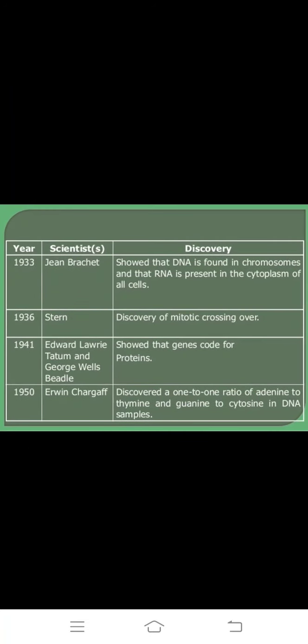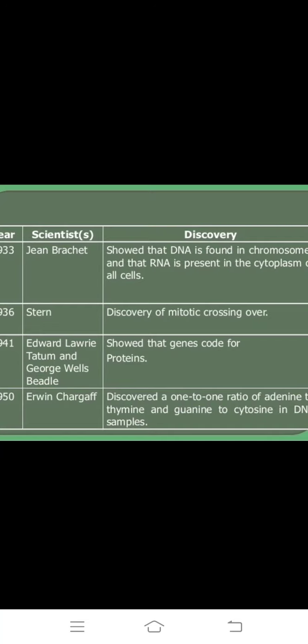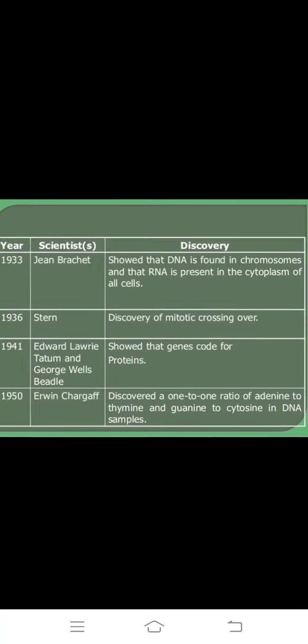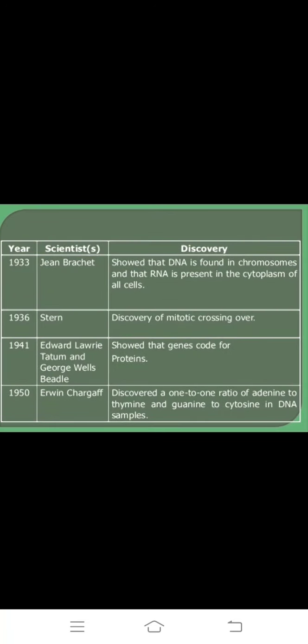Next, 1933, Jean Brachet showed that DNA is found in chromosomes and that RNA is present in the cytoplasm of all cells.